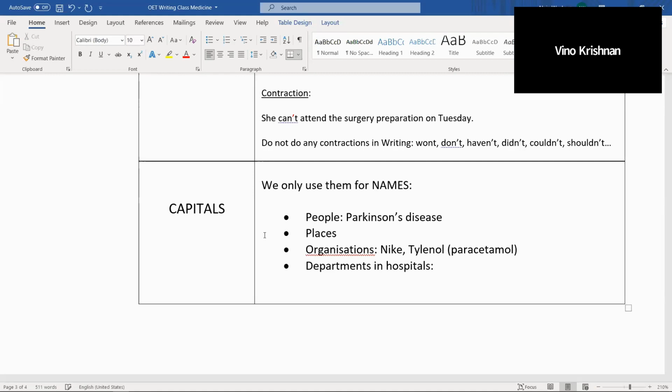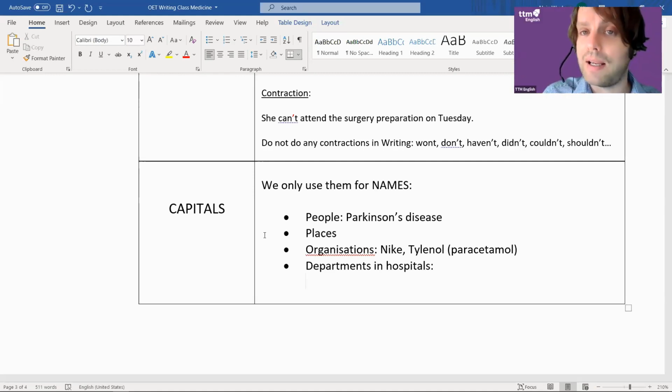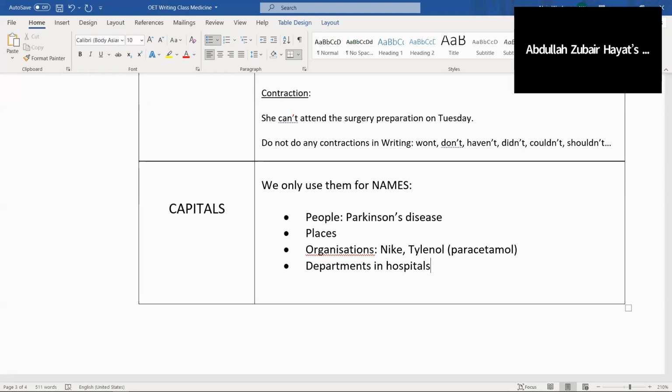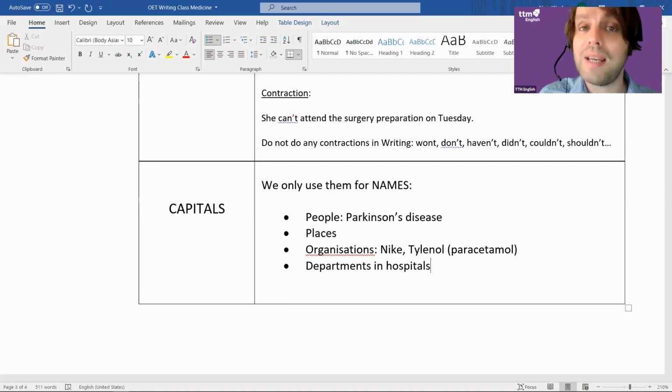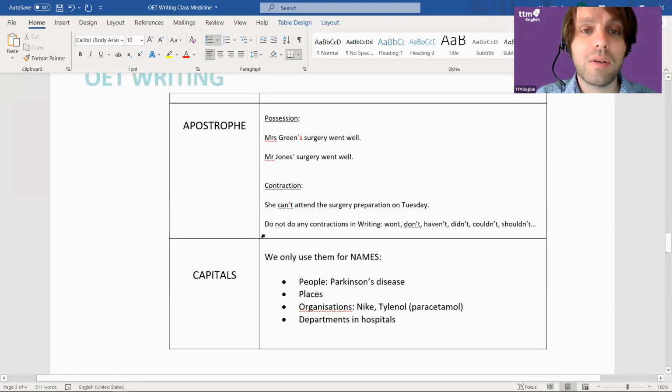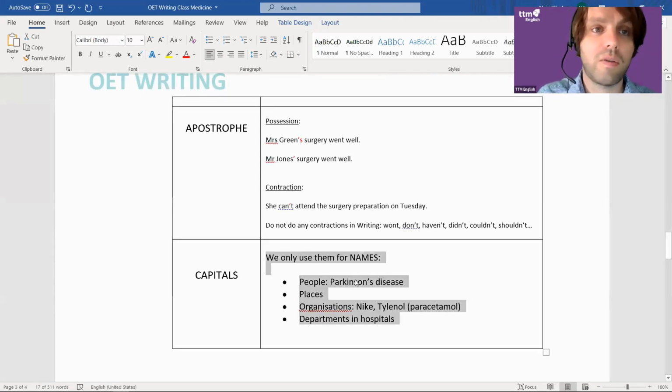If that is the specific name, then you would capitalize it. If you're just talking in general, like take me to a cancer ward, I don't care, then there are no capitals. And that's pretty much it. It's much simpler than you think. It's just names of stuff. What is a name? A name is a word we give when there's only one of them, right? That's it. I'll remind you of that later, but I'm going to zoom out and ask, does anyone have any questions for me before I test you on all this?